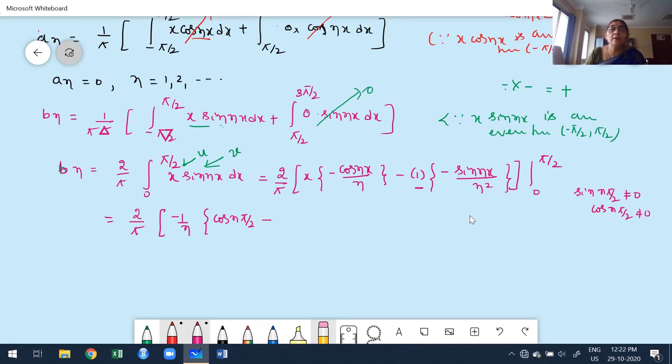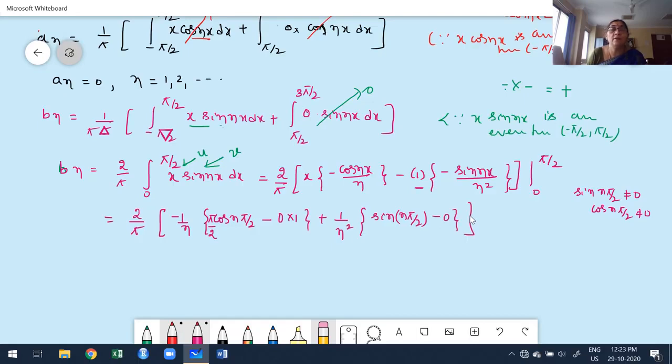Minus cos 0 is 1, actually x is 0. Yeah, here I made a mistake. Here I had to write pi by 2 because I had to put x is equal to pi by 2. Pi by 2 into cos of n pi by 2, minus x is 0 into this. Then what we get actually, minus into minus, plus 1 by n square. Apply the upper limit, which is pi by 2, sine of n pi by 2, minus sine 0. Sine 0 is 0.